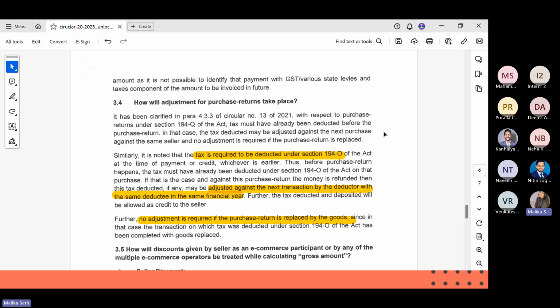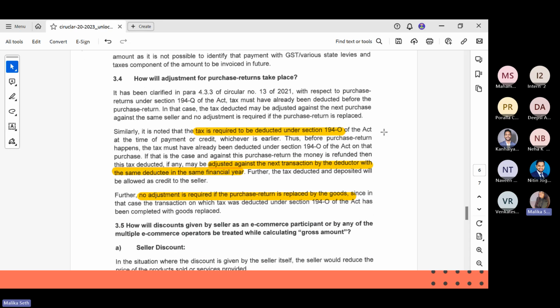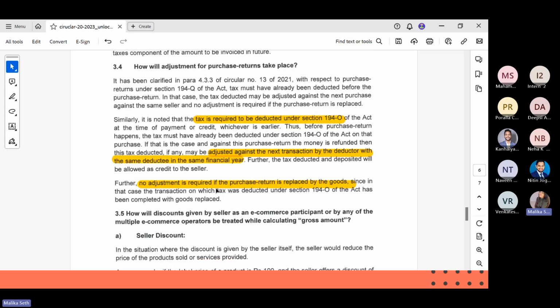And if the purchase return is replaced, then in that case there will be no adjustment. It is the same regarding 194O as well: if you have a purchase return, that means tax was already deducted for that particular purchase, and that will be adjusted against the next transaction by the deductor with the same deductee in the same financial year. And if the purchase return is replaced, then there will be no adjustments.